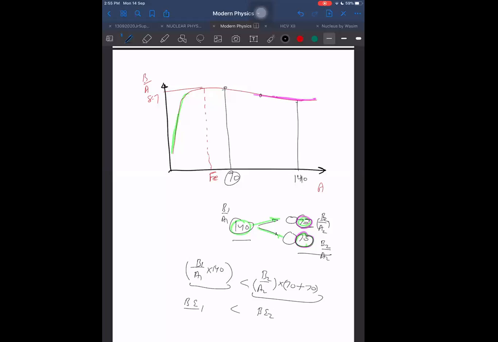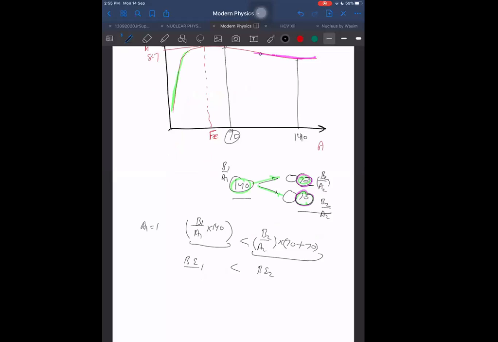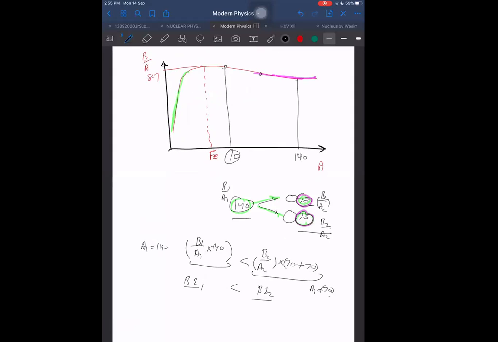Binding energy finally is more. Here A1 is 140 and here A2 is 70. Binding energy finally is more according to the graph, because B2 is more than B1. B1 upon A1 and it is B2 upon A2.